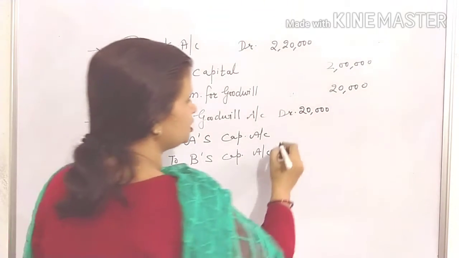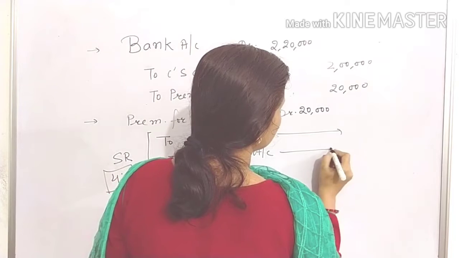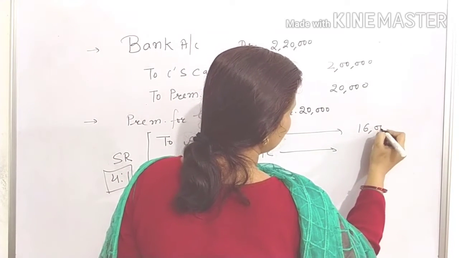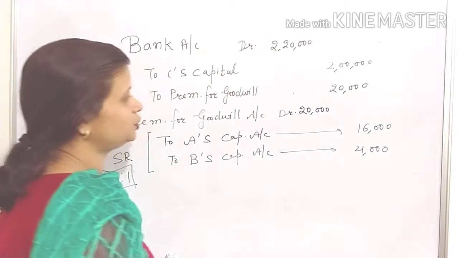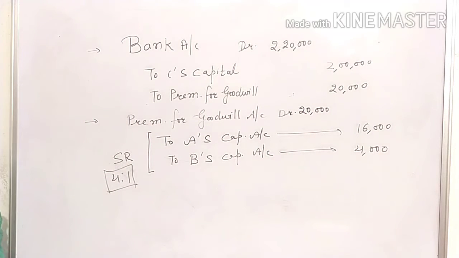So we will distribute in the ratio of 4:1. 16,000 will be credited to A's account and 4,000 will be credited to B's account. So the first entry is bank account debit to C's capital to premium for goodwill. Then the second entry, premium for goodwill account debit to A's capital to B's capital.